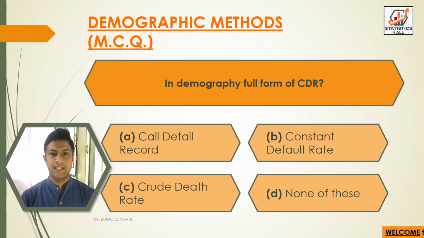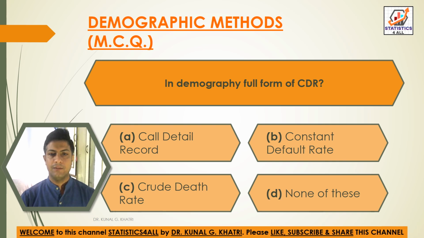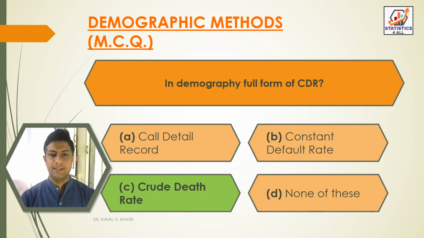Next question, in demography, full form of CDR. Option A, call detailed record. Option B, constant default rate. Option C, crude death rate. And option D, none of these. So here we have answer option C, that is crude death rate is the full form of CDR in demography.